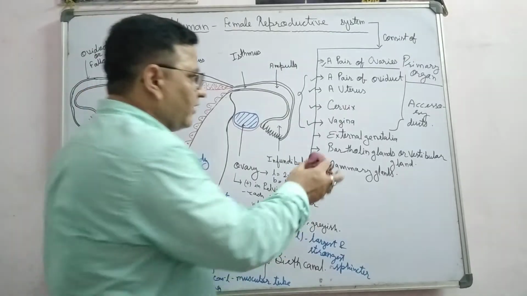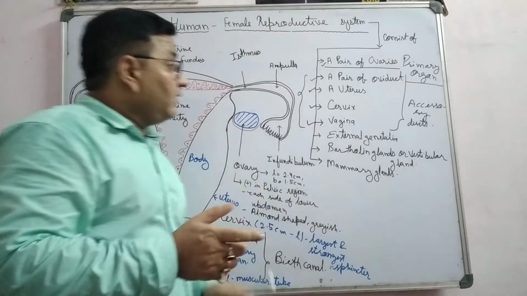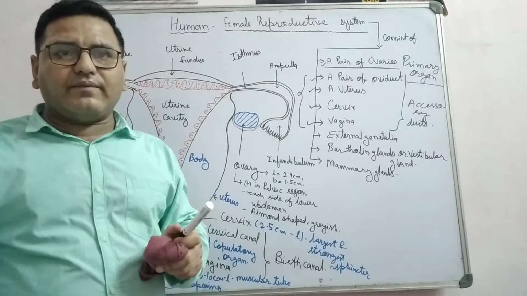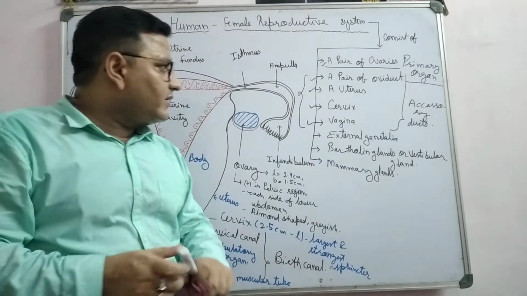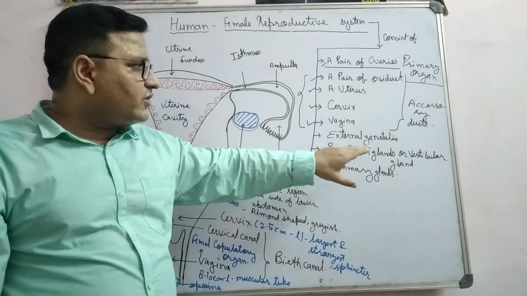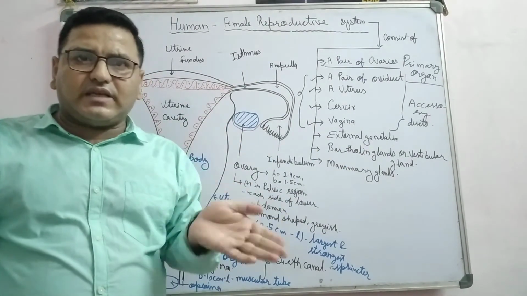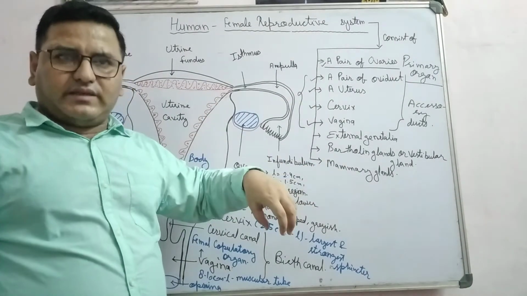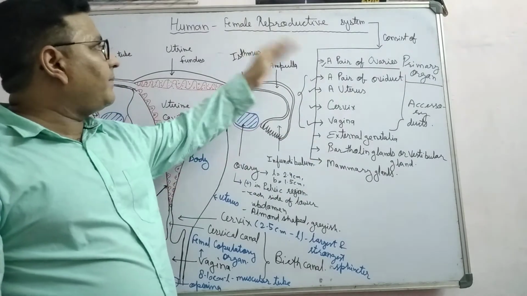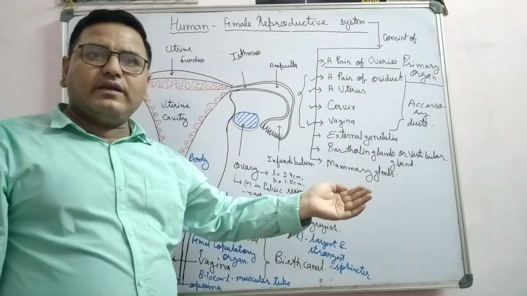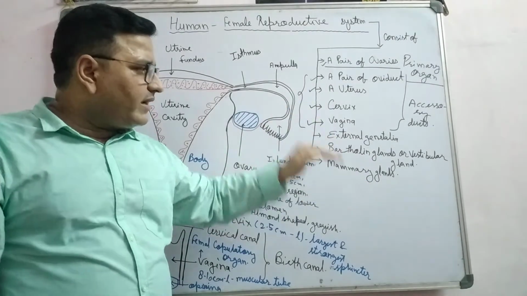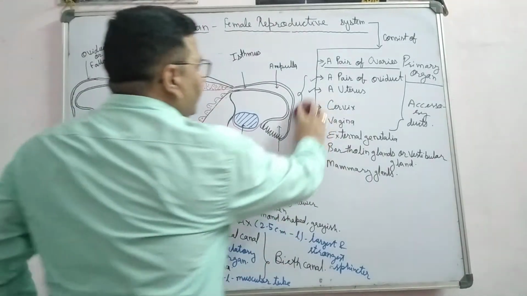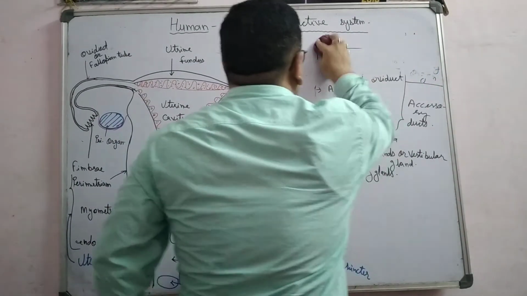External genitalia have three main parts: mons pubis, labia majora, labia minora. These are the three main parts of the external genitalia. Then Bartholin glands or vestibular glands. These are accessory glands which also help in the female reproductive system. Then mammary glands are also included in this. This is not part of the female reproductive system, but it is integrated in it because mammary glands help in child care.